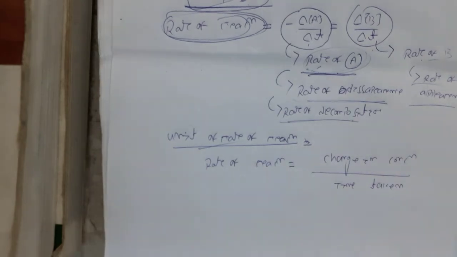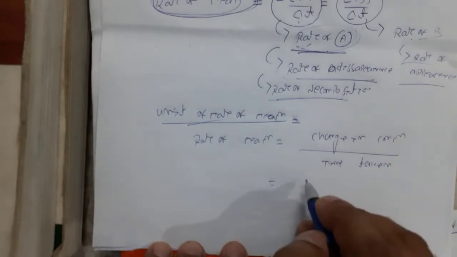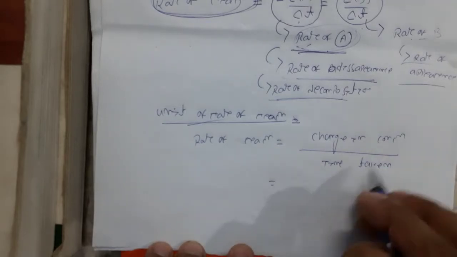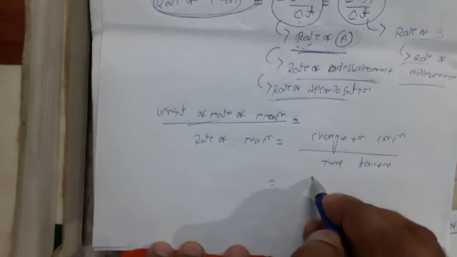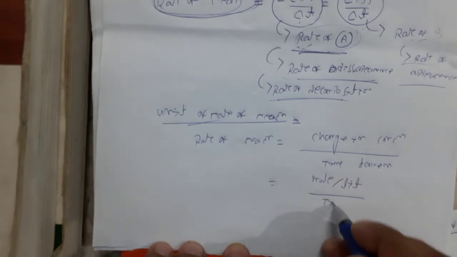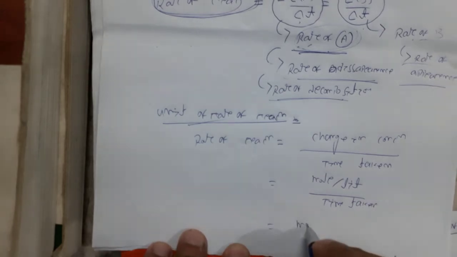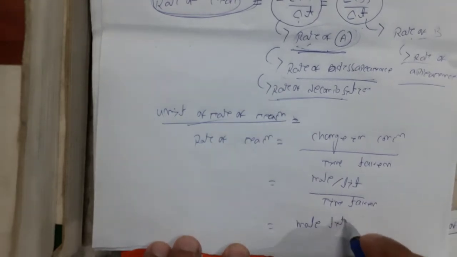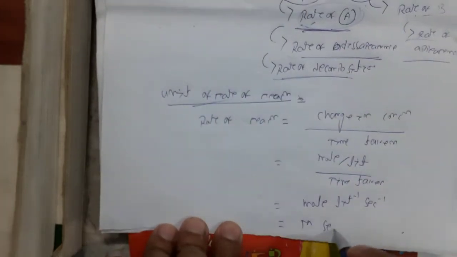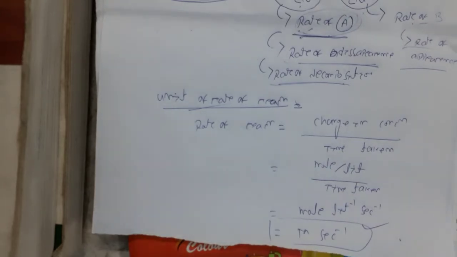The change in concentration has unit mole per liter, divided by time taken. So I can write mole liter inverse second inverse, or molarity second inverse. This is the unit of rate of reaction.